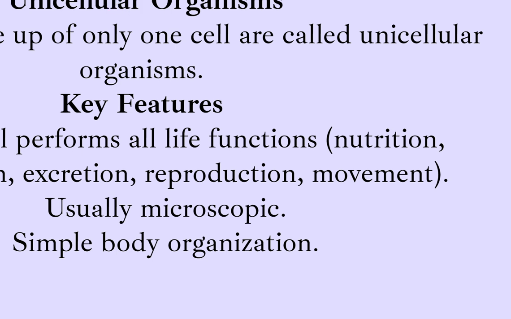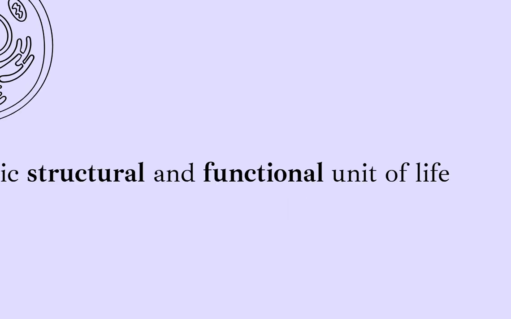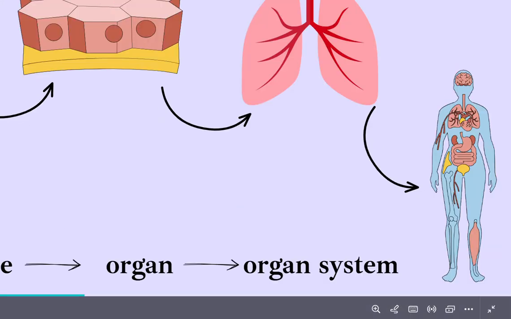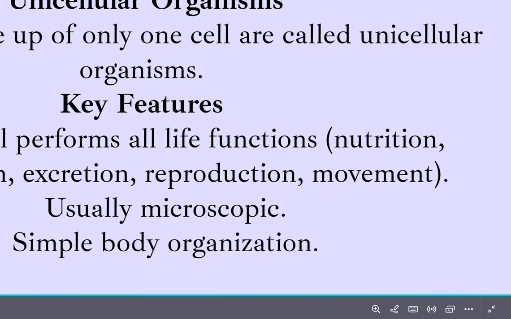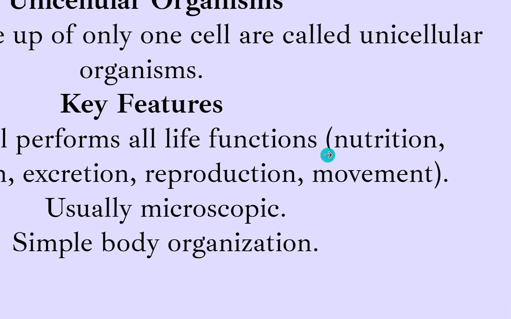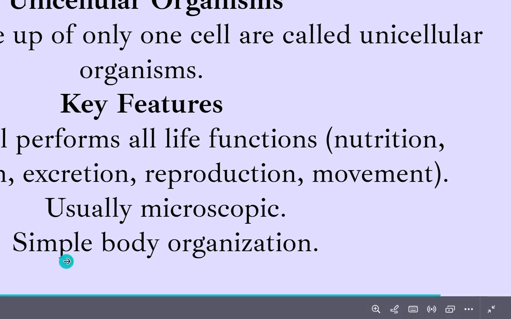In the previous lecture, we talked about cells forming tissues, tissues forming organs and organ systems. So, will this be the case in a unicellular organism? No. The single cell will perform all types of life functions, whether it be taking in food, respiration, excretion, or movement. It is performed by this complete single cell. So their body organization is simple.